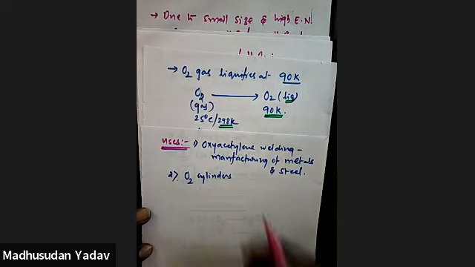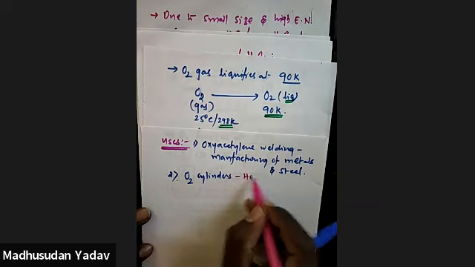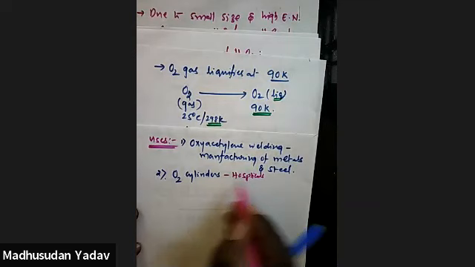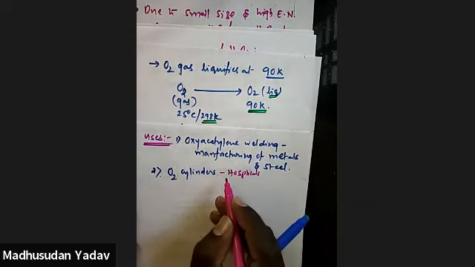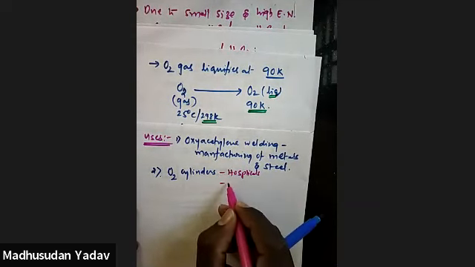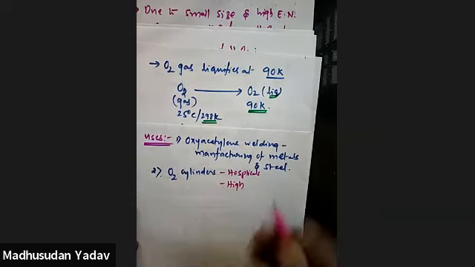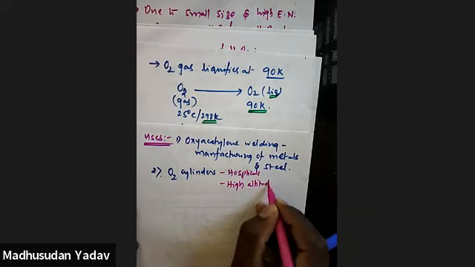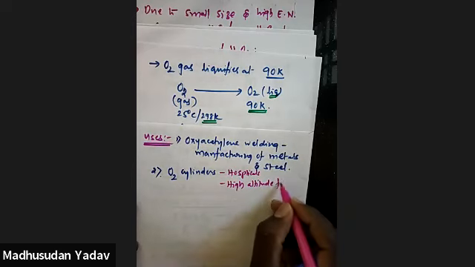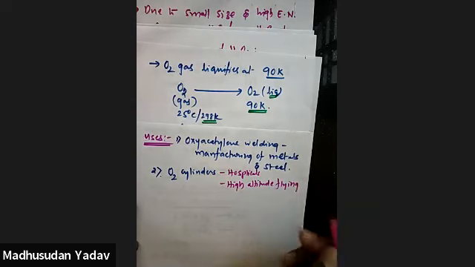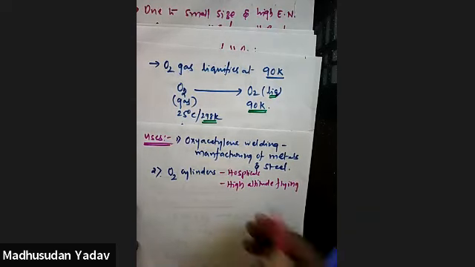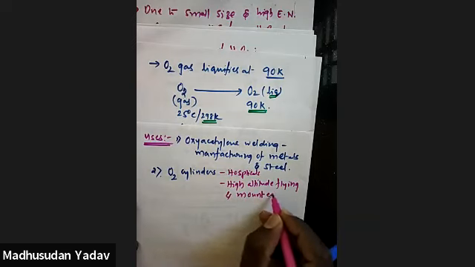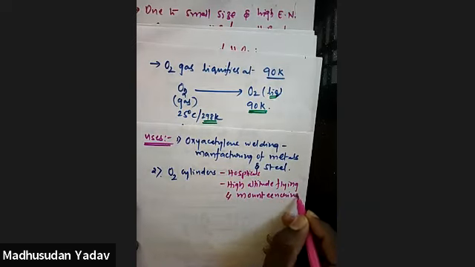Oxygen cylinders are used in hospitals for those who are facing problems with breathing. Next, high altitude climbers or high altitude flyers. High altitude flying people also use this oxygen cylinder, and it is also used in mountaineering by mountaineering persons.